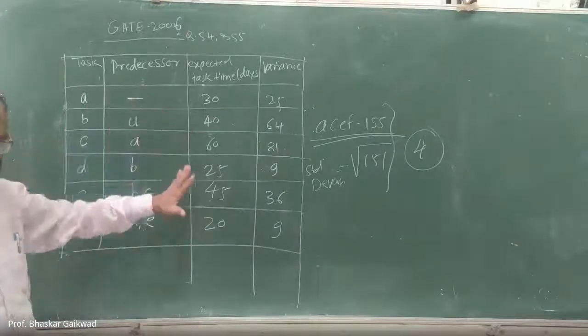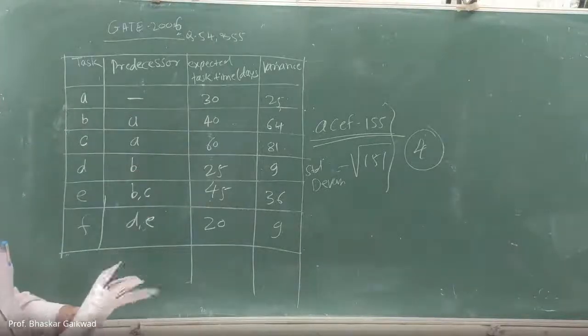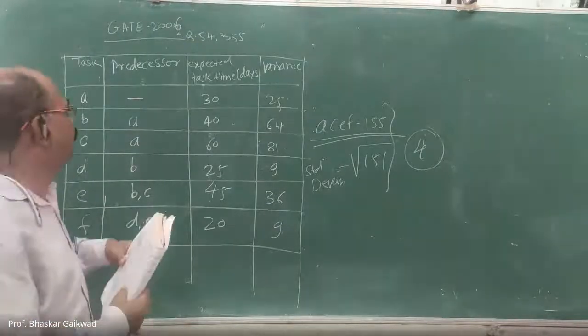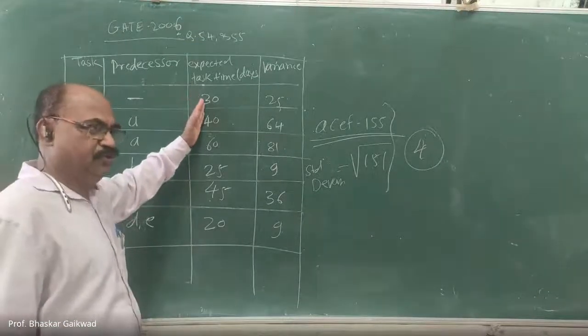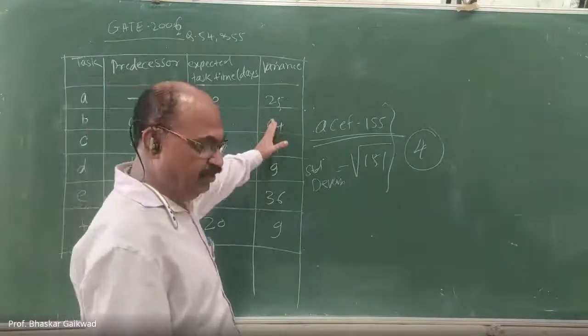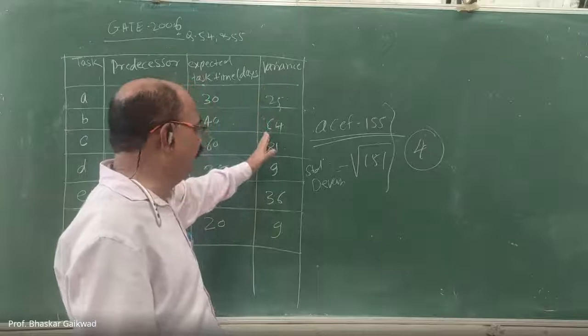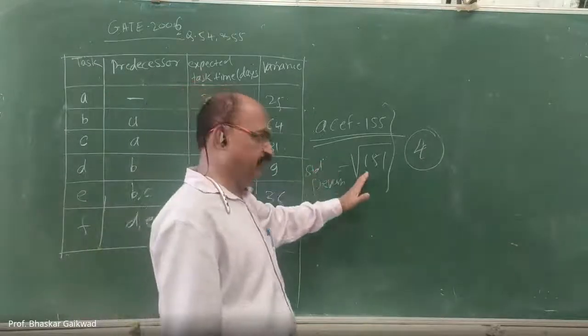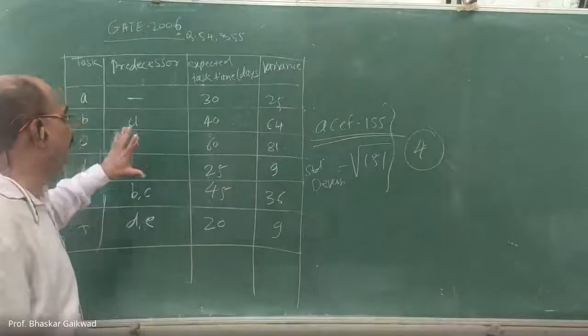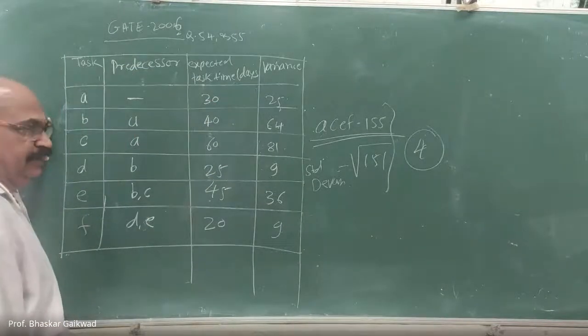But your procedure of solving these problems remains the same. Expected time you have to calculate using the given formula. Variance you have to calculate using the given formula. Standard deviation is the root of variance. Only variance for critical activities is needed.